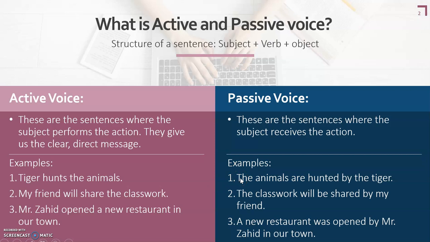Examples of passive voice: the animals are hunted by the tiger. Now, both are giving you the same meaning. Animals are hunted. But in the active sentence, the subject, which is performing the action, comes in the beginning. And in passive voice, the object, animals, comes in the beginning. Number two, the classwork will be shared by my friend. Number three, a new restaurant was opened by Mr. Zahid in our town.